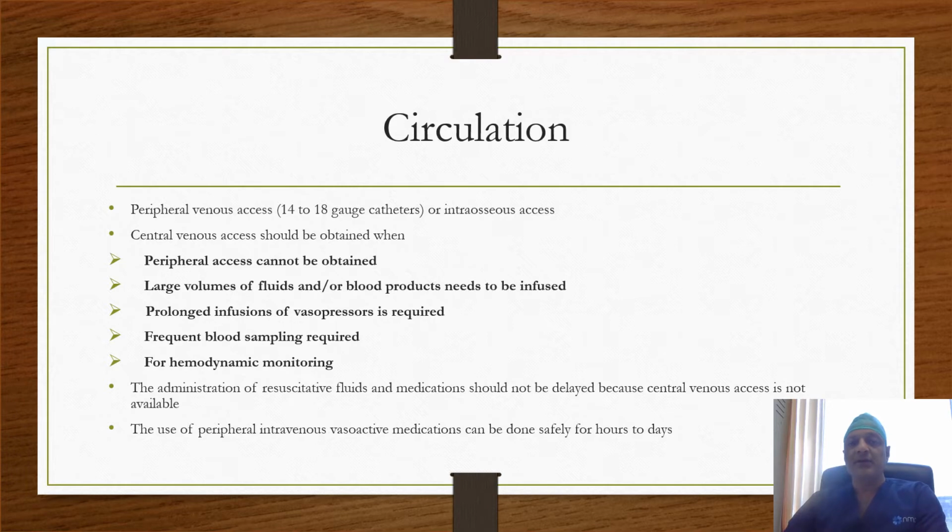If the patient needs a large amount of volume in the form of intravenous fluid or blood products, prolonged infusion of vasopressors, frequent blood sampling, or hemodynamic monitoring, central access is needed. Administration of intravenous fluids or medication should not be delayed just because the patient does not have a central venous line. Here it is important to understand that intravenous vasoactive medications can be given safely through a peripheral venous line.